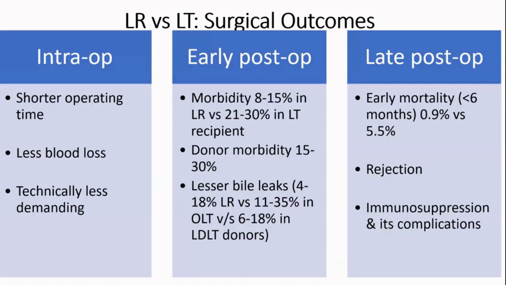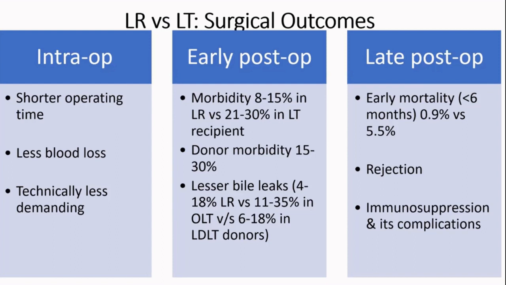Now, when it comes to surgical outcomes, liver resection versus liver transplant has significantly shorter operating time, significantly lesser blood loss and transfusion requirements. And of course, technically, it is much less demanding as compared to a liver transplant. In the early post-operative period, the morbidity of a liver resection is lesser, even though the liver transplant is done by a specialized team. The morbidity of liver transplant remains higher, and in addition, you have morbidity of the donor himself.